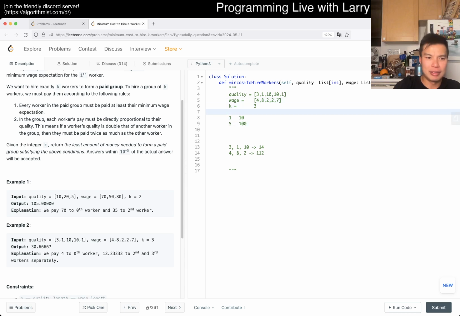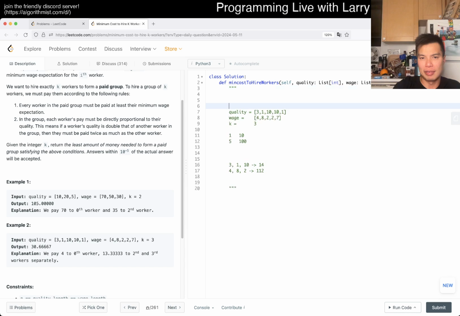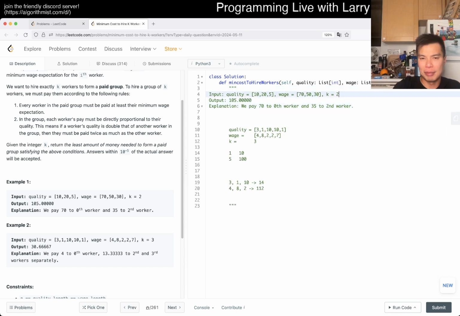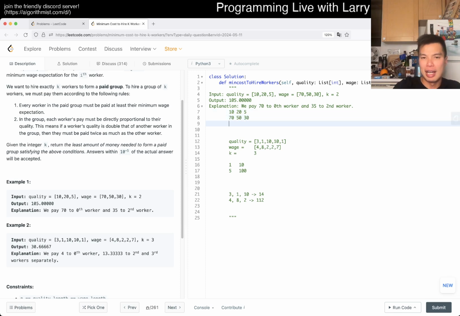What I like to do is validate my ideas with other examples. So I'm going to go back to example 1, and now we have 10, 25, 70, 50, 30. If the same idea is right, then the limiting one is going to be 1/7 here, 1 quality per 7.